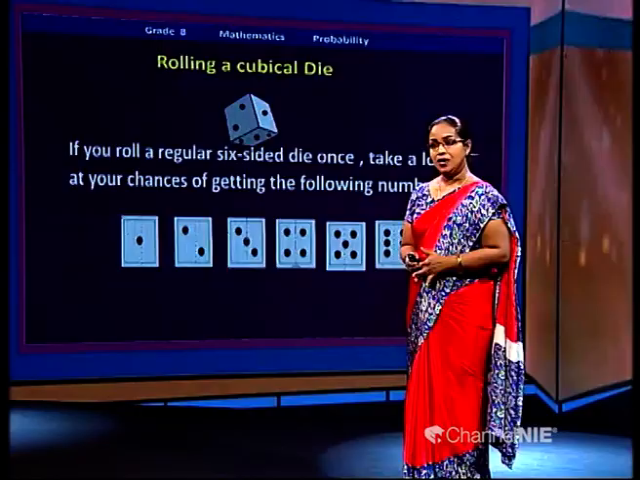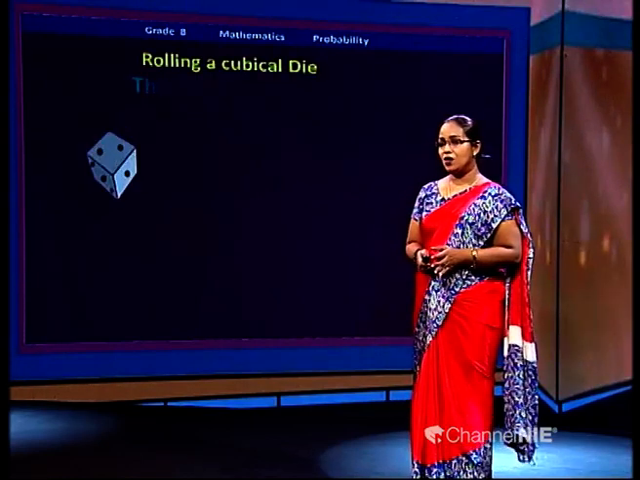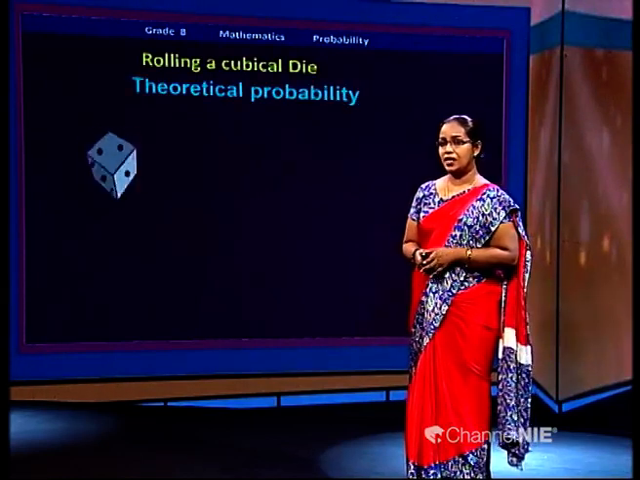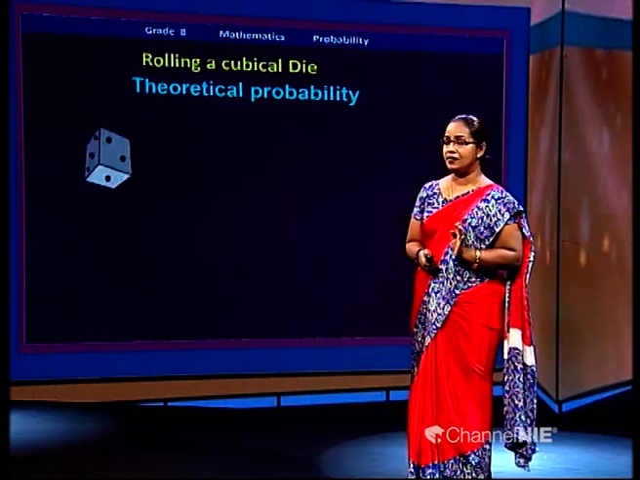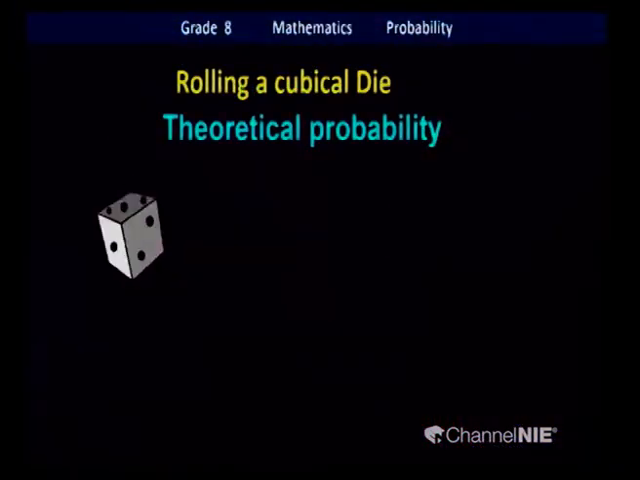This is the die we are going to use to identify both concepts, the theoretical probability and the experimental probability. First of all, we are going to roll a cubical die to understand the theoretical probability.